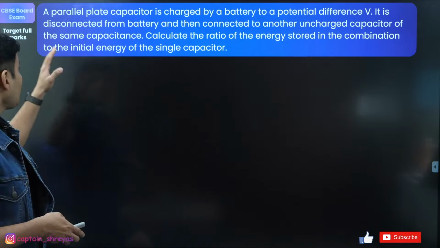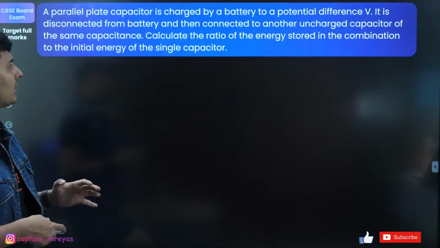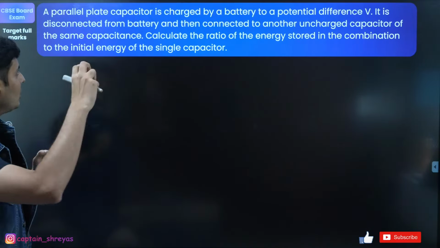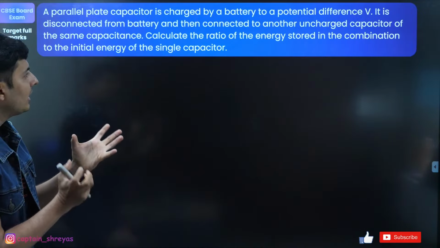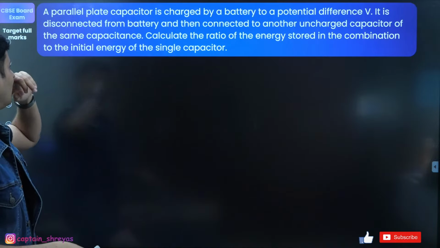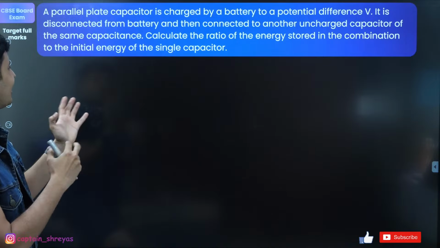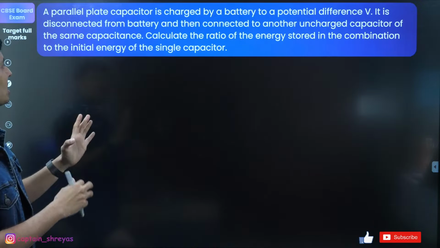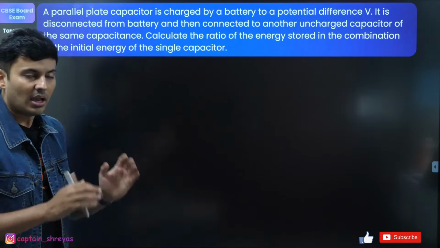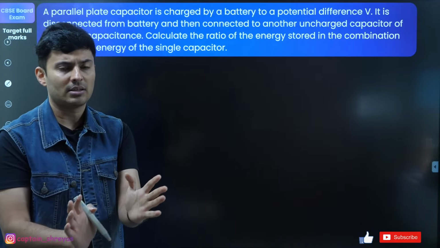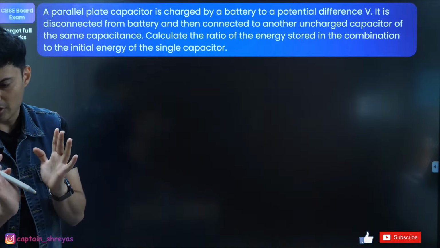A parallel plate capacitor is charged by a battery to a potential difference V. It is disconnected from the battery and then connected to an uncharged capacitor of the same capacitance. Find the ratio of the energy stored in the combination as compared to the initial energy in the single capacitor. I feel that this question can easily again come for minimum 4 marks, 5 marks also possible.